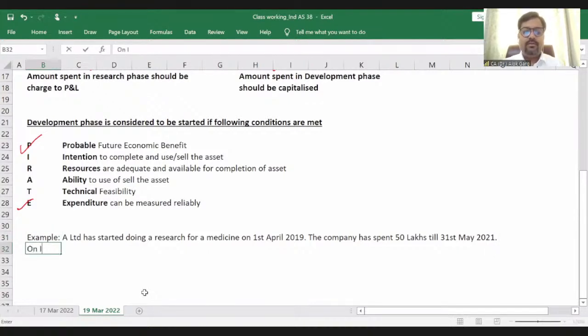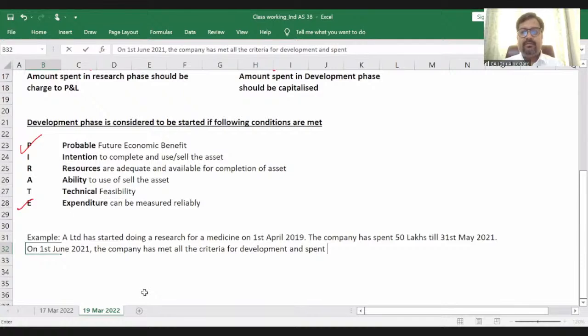On 1st June 2021, the company has met all the criteria for development and spent rupees 30 lakhs more till 31st March 2022.